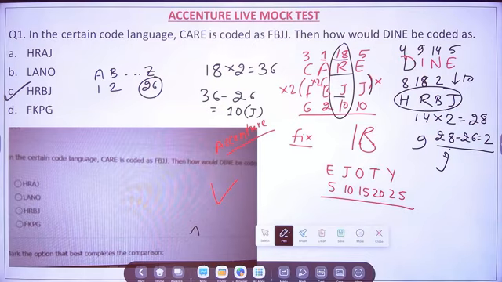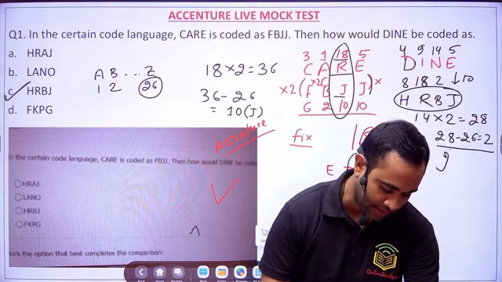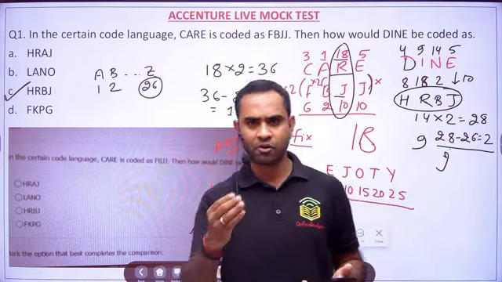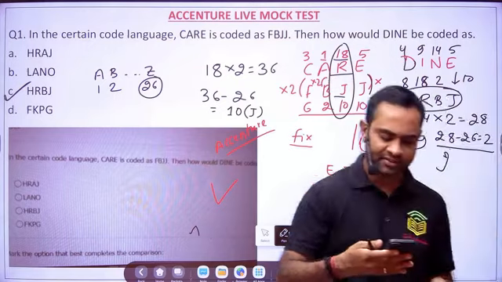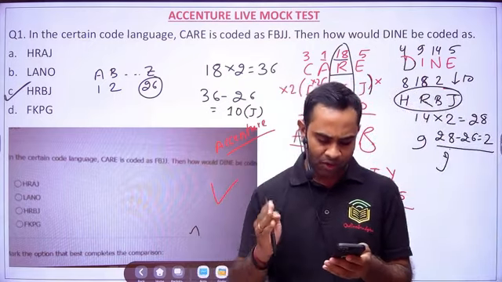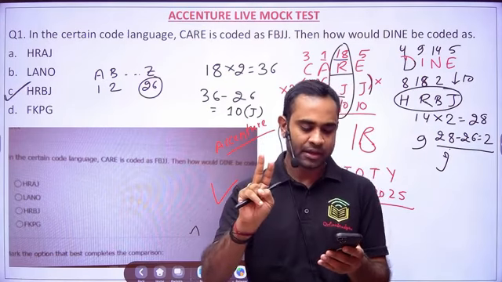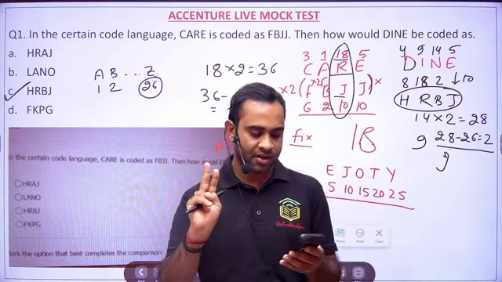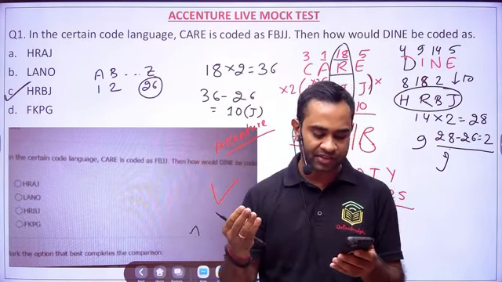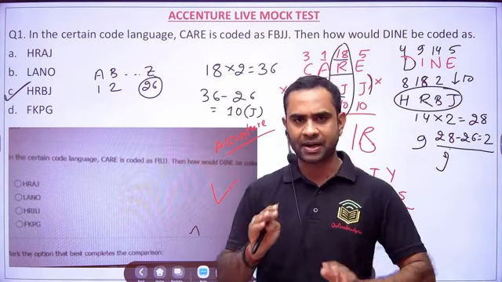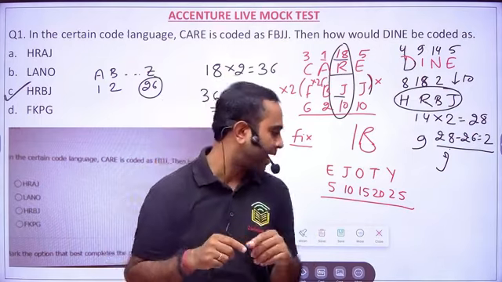Okay, fine. So I hope this will be clear to everyone, right? This was a good problem. You can't say this was an easy problem, right? Later into 2 is easy, but when it is a 2-digit number, how we should deal with it, that was the important thing. Whether quantitative aptitude will be asked in Accenture, it will not be asked, but definitely in data sufficiency and flowchart based questions, it might be asked.